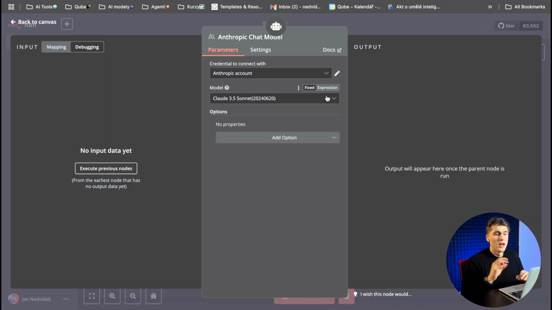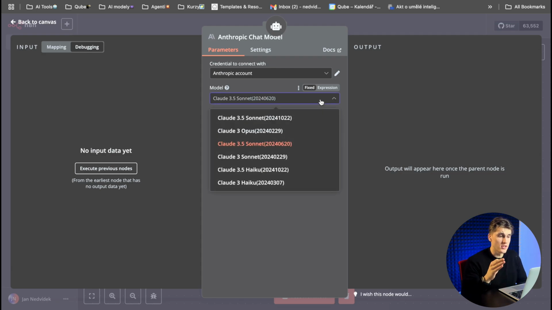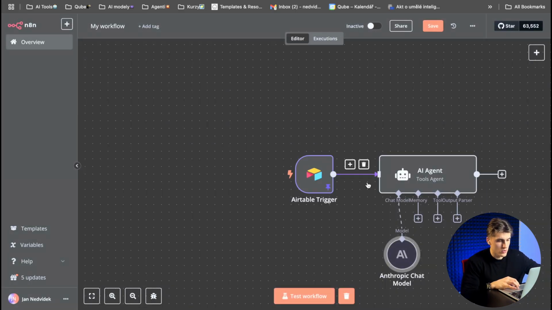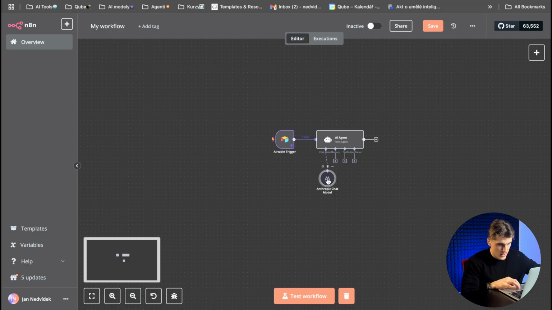Okay, so we'll go back. Make sure, if you are using Anthropic, I don't know why it is like that in n8n, but by default it won't use the newest Anthropic Sonnet 3.5 model, the one ending in 2.2. Now we have 3.7, but it's not here yet in n8n. So we will just use 3.5 with the ending 2.2. And that's all.